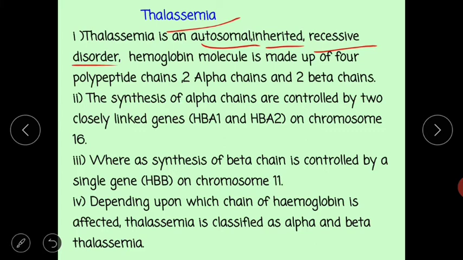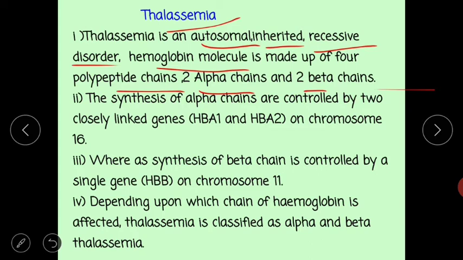In case of thalassemia, the hemoglobin molecule, Hb, is made up of 4 polypeptide chains. Among them, 2 are alpha chains and 2 are beta chains. In this way it is made from 4 polypeptide chains.